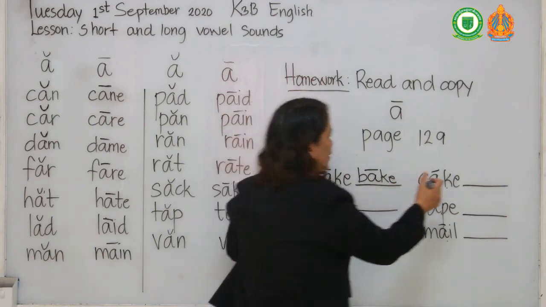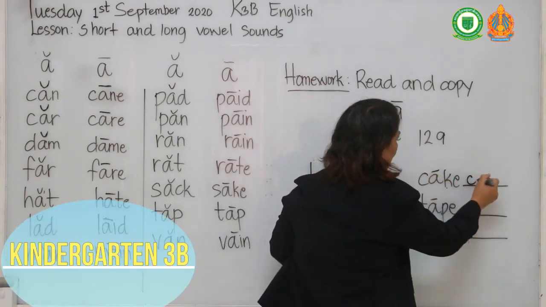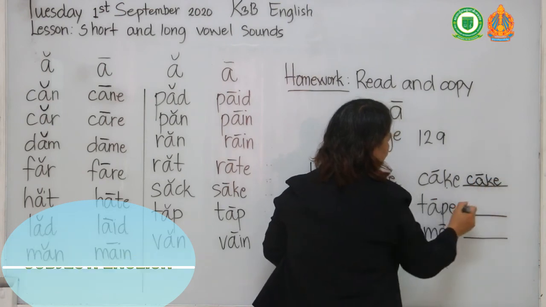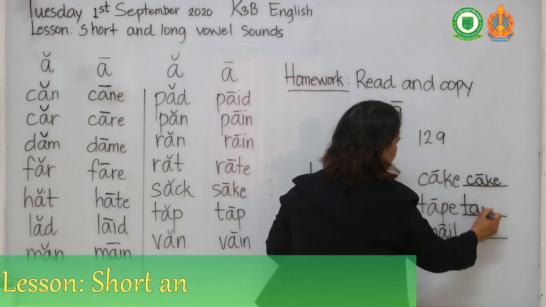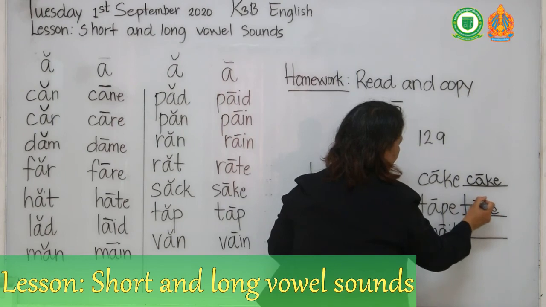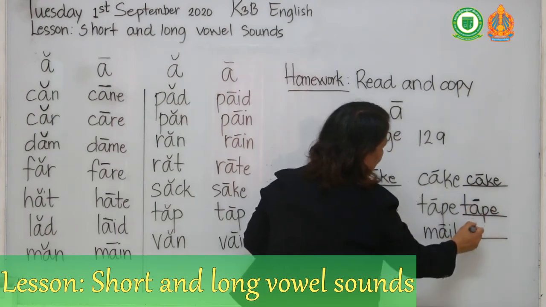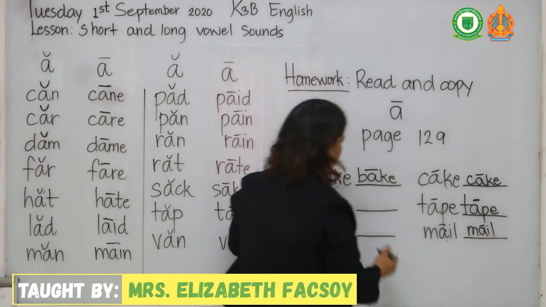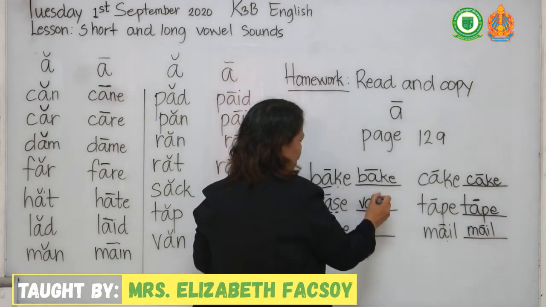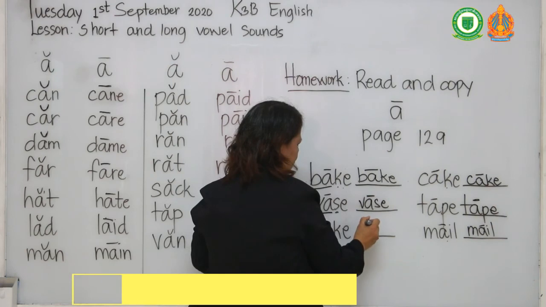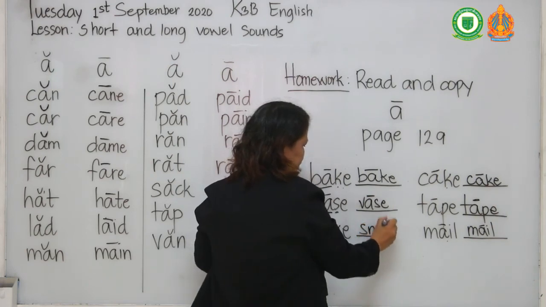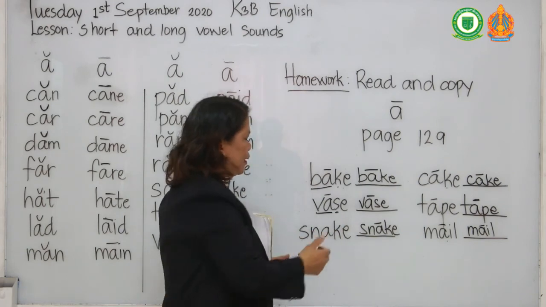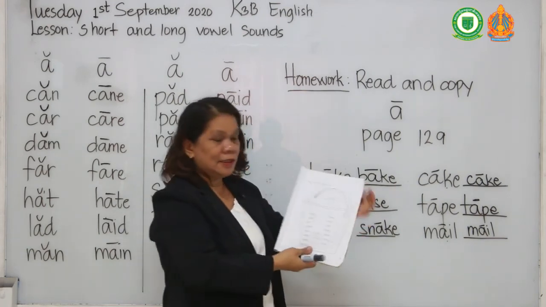The same here, you copy these words, cake, and write A. Shape, write like this, in mail, and like this, okay? Now just copy and write snake. So you're going to copy the words here.